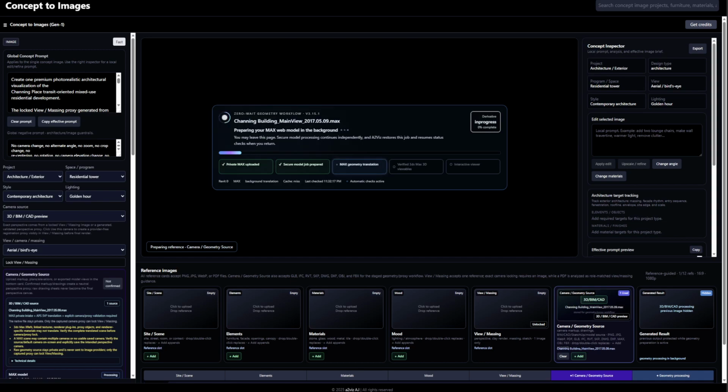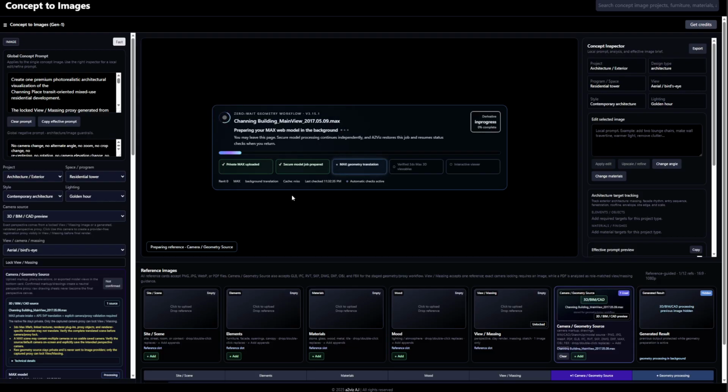Welcome to A2Viz AI Concept to Images. In this demonstration, I am testing a detailed transit-oriented residential project with one priority: preserve the source camera and architectural geometry before adding presentation quality.